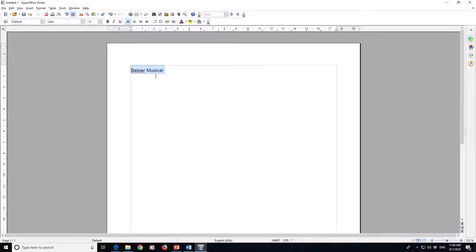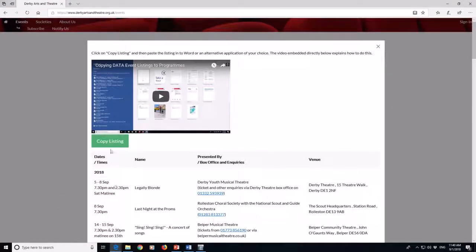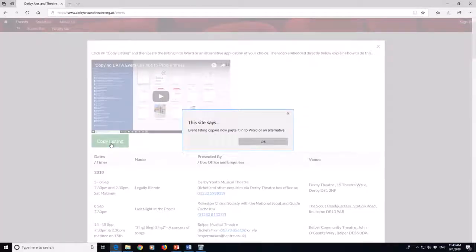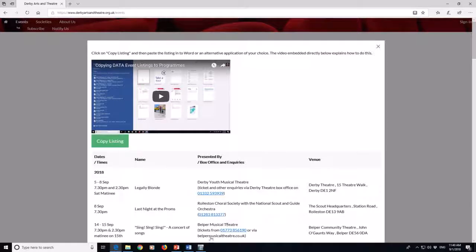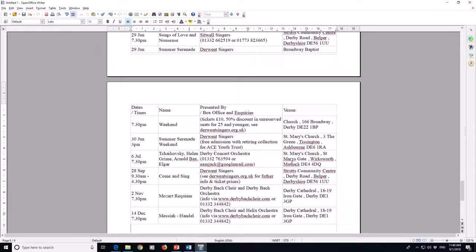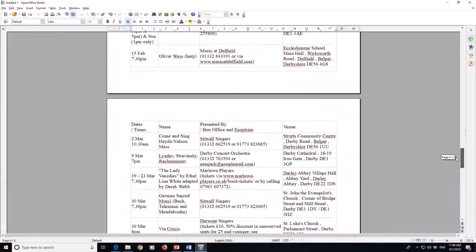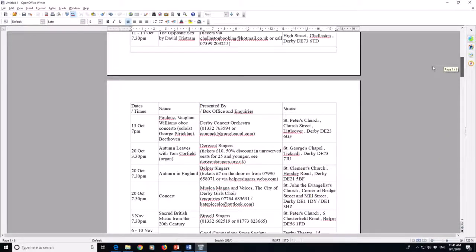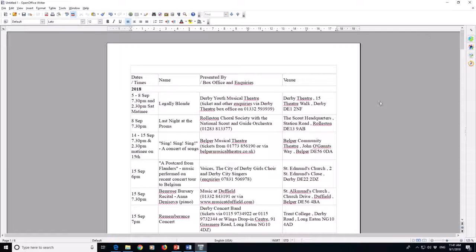I'll just highlight and delete that text, and if I go back to the website, if I click on copy listing again, same message to confirm that I've copied it and I can now paste it into Word or an alternative. I'll dismiss that message, go back to OpenOffice Writer, right mouse click again in the document there and paste, and I've got the event listing again. I won't go through editing this listing in OpenOffice Writer.